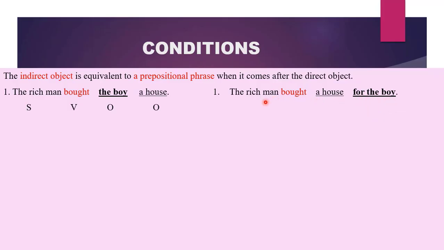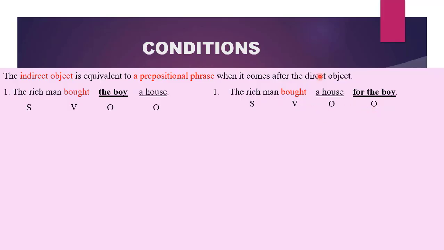So what will be the sentence pattern? The rich man will be your subject, bought your verb. A house, which is the direct object, will be an object. For the boy, which is the indirect object, will be labeled as object. Therefore, this sentence has been rewritten as this, and our object hasn't changed.